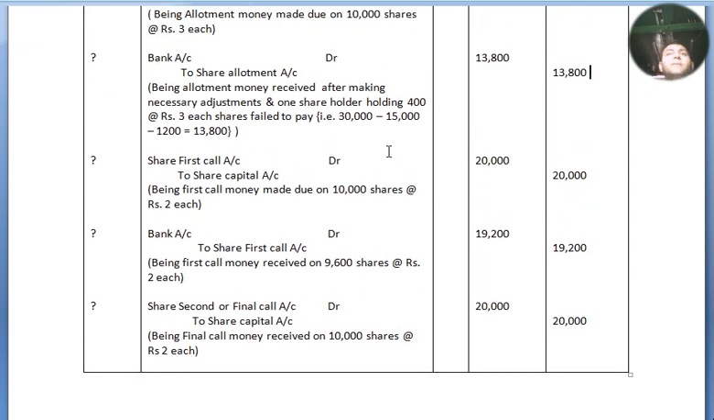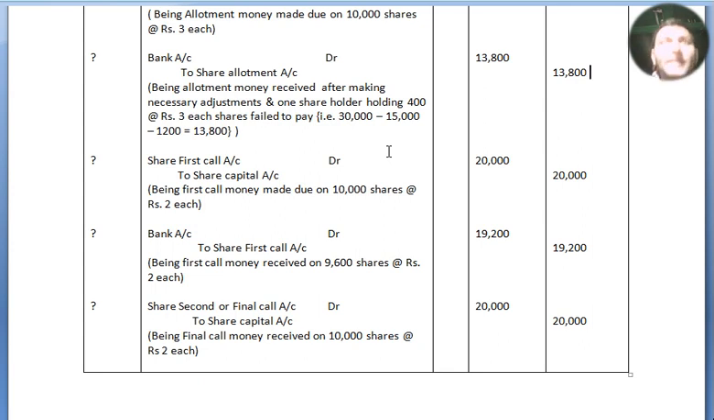Share first call account debited to share capital account, being first call money made due on 10,000 shares at the rate of rupees 2 each, which amounts to rupees 20,000. Now bank account debited to share first call account, being first call money received on 9,600 shares instead of 10,400, again default, at the rate of rupees 2 each. Now the amount is 19,200.